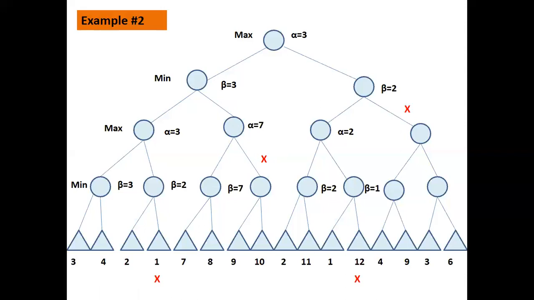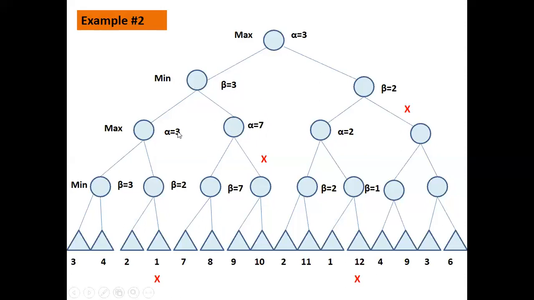You are getting my point? Here, once you come down, you select the beta value as 7. You consider this 8. Because this is minimum value, you make beta as minimum, that is 7 among these two. You propagate up this value 7 and you copy this value as it is for the max, that is alpha. Right? Now once 7 is here, this is the max node. What it will have the value? It will have the value, max value, which is greater than or equal to 7. Right? But the upper level is what, min.